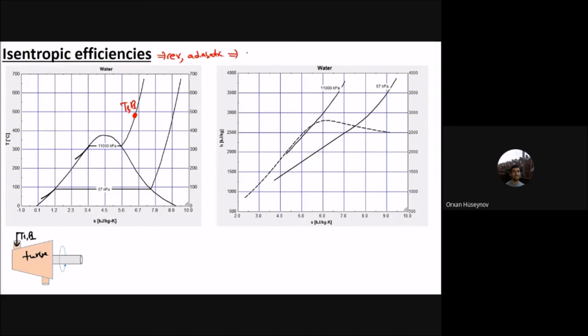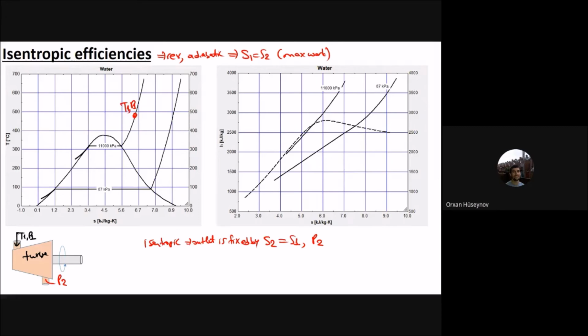If it is reversible adiabatic, then the entropies are the same. This will be the maximum work that we can get. The entropy remains constant. Let's say the outlet pressure is P2. If it is isentropic, then the outlet is fixed by the entropy at state 2, which is equal to entropy at state 1, as well as the pressure at 2. Therefore this is for the isentropic case.